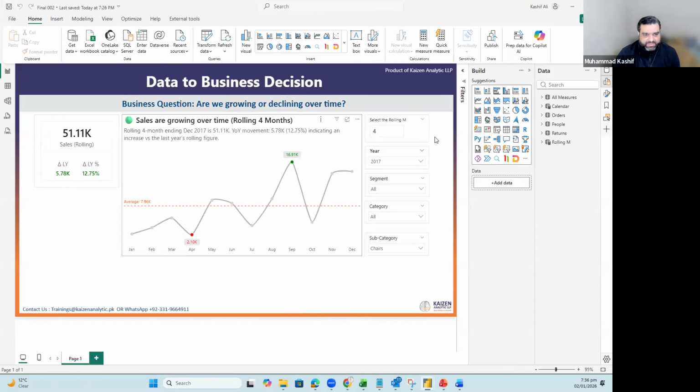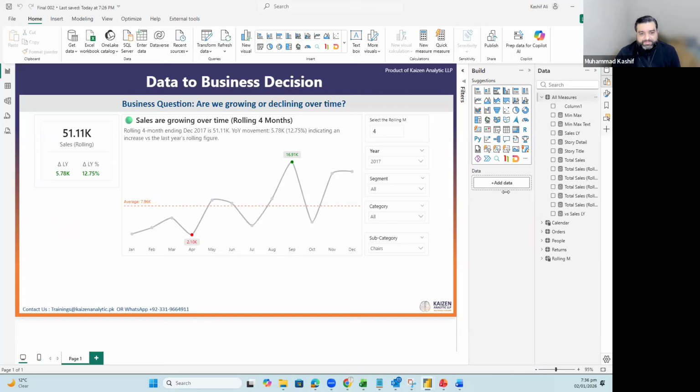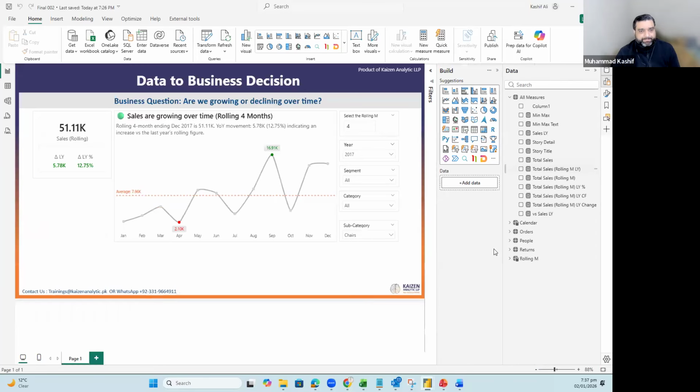In our previous session, we have created this part. Now we need to create a dynamic part. So our dynamic part was that we need to work on the KPIs. Right now we have only calculated one KPI, which is sales. So let me do one thing.